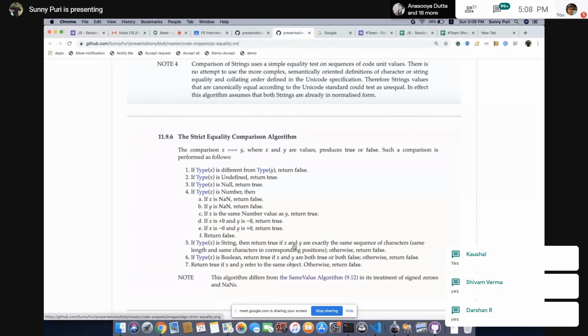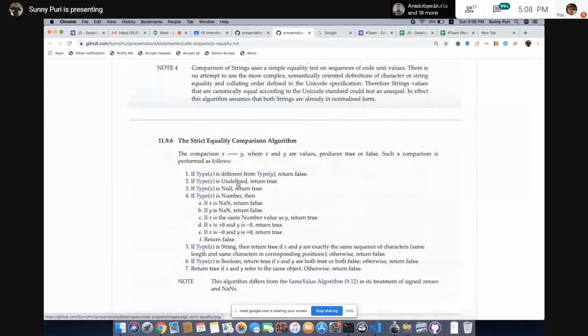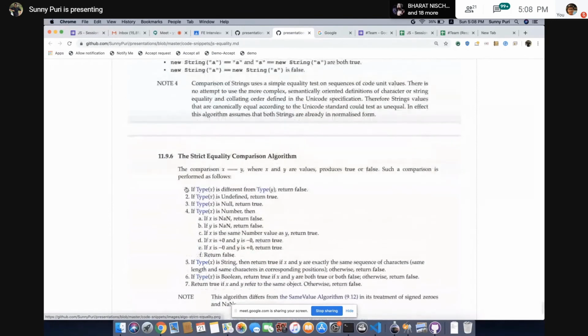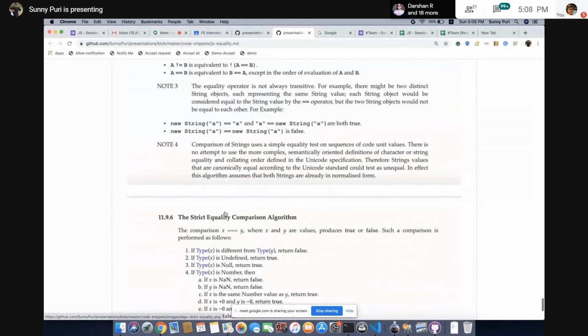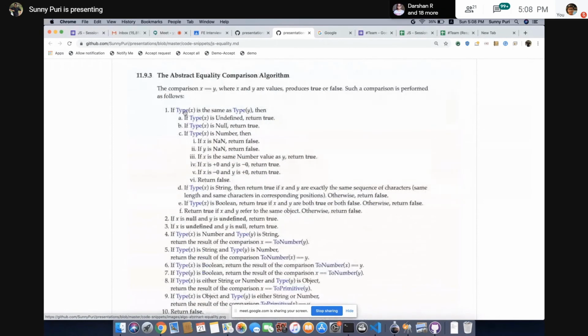Let's see what is the difference between double equal and triple equal. Just notice, guys. Double equal has nothing else except coercion. These algorithms are mentioned here. If the type is the same, they are doing everything that triple equal is doing. Just observe till the first point, they are doing everything of triple equal.